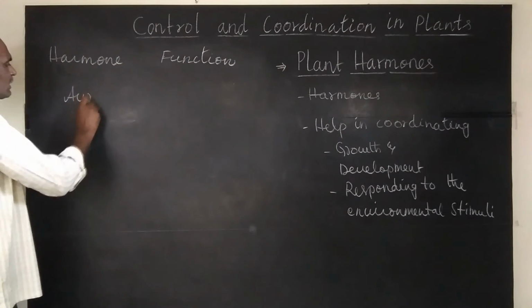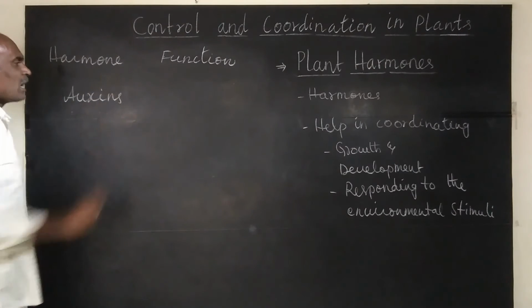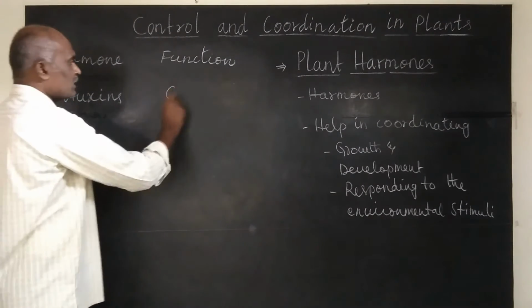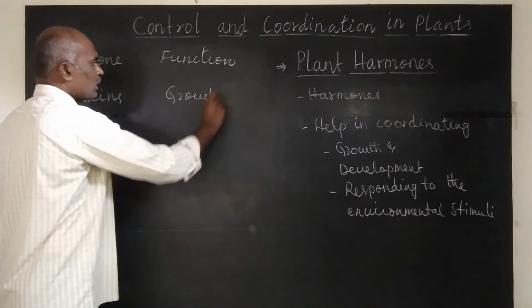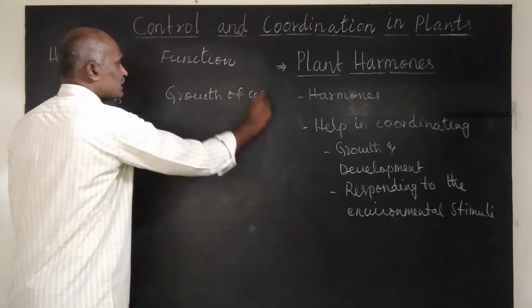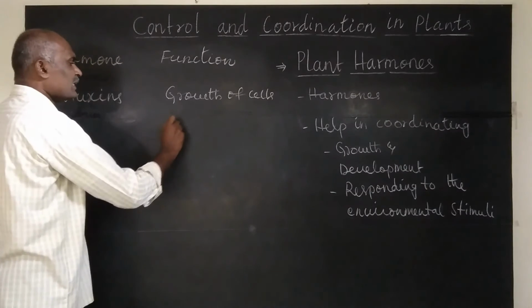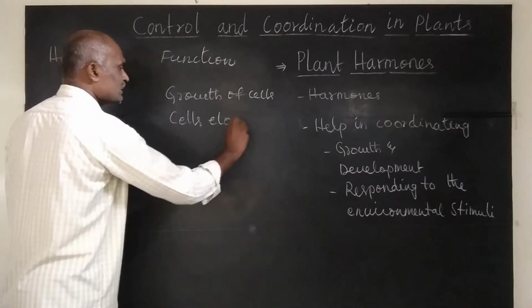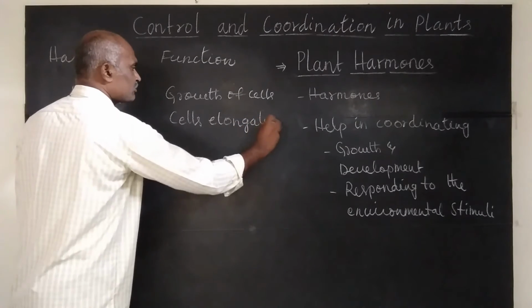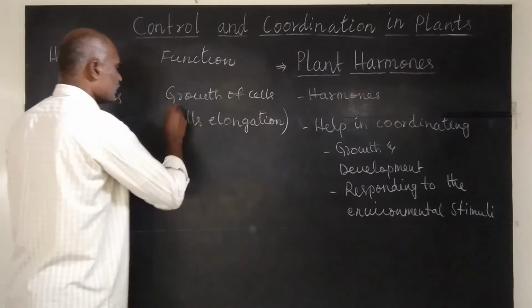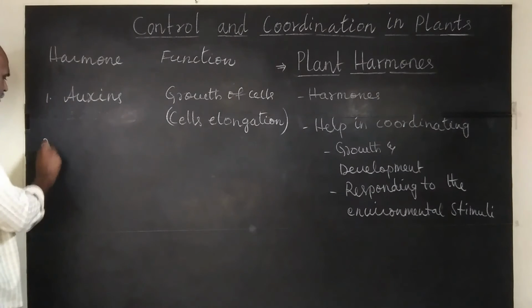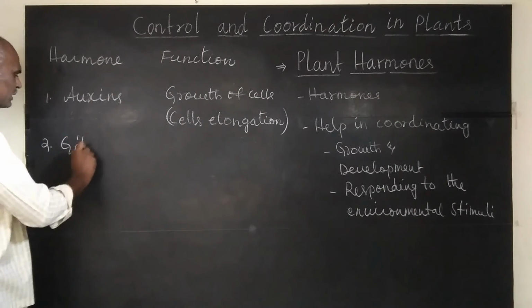Auxins. Auxins play a major role in the growth of cells. It means cell elongation. Then gibberellins.